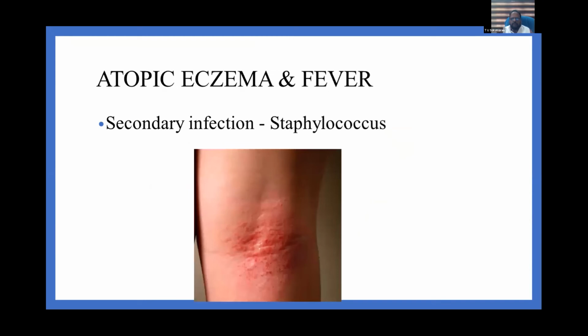Coming to the third problem, atopic eczema. Again, I want to highlight that fever is not a common presentation of atopic eczema. These children will present with a rash mainly on the face by the second month of life, and as the child grows, they will develop flexural dermatitis. But atopic dermatitis can get infected with organisms like staphylococci, and then these children will present with fever. The treatment is skin moisturizers, then steroid ointment, and if you suspect a staphylococcal infection, anti-staphylococcal drugs can be given.